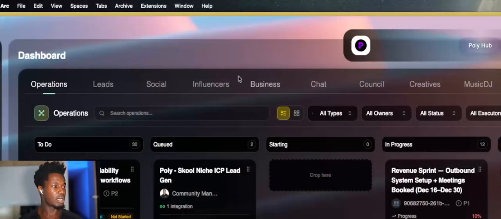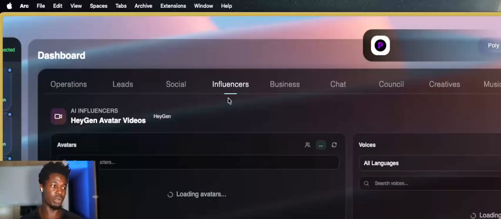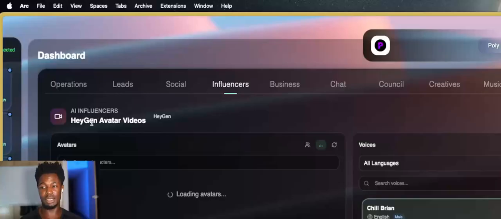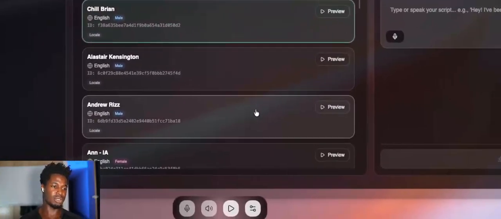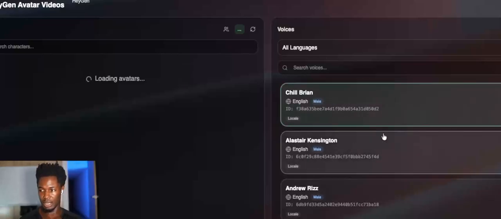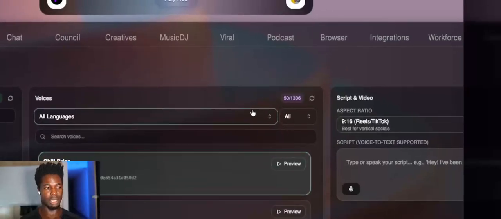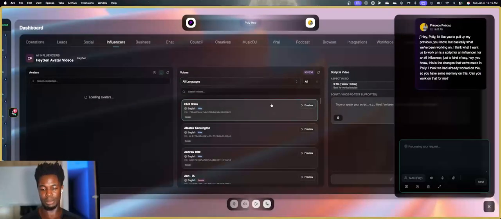And so up here, you'll see we have a new influencer tab. If we go here, you'll actually see that we have HeyGen integrated. And in here, you'll start to see that we have the avatars coming in. We have the different voices, obviously. These are not the same voices as Microsoft. These are HeyGen voices. But they are going to be voices that actually help us create more lifelike avatars, right? So we're loading the avatars right now, so we're going to give that a second.